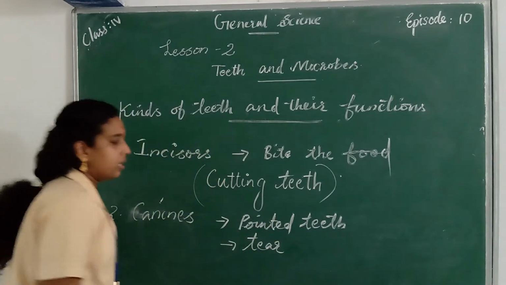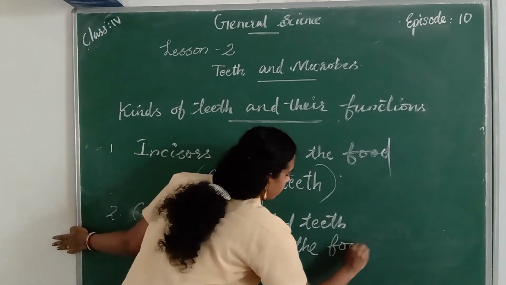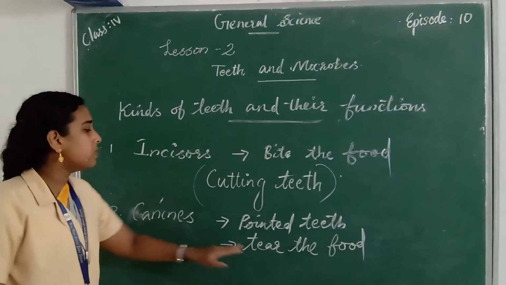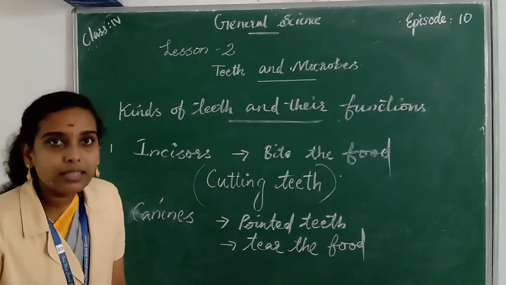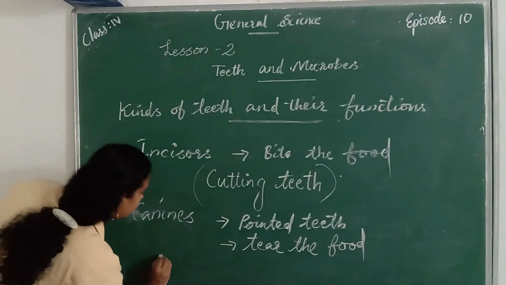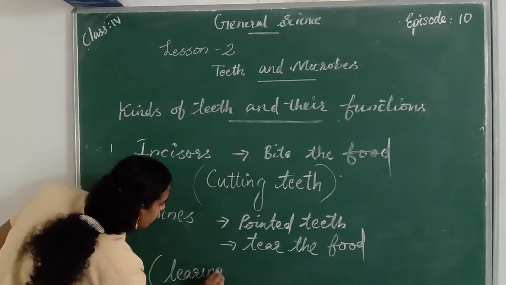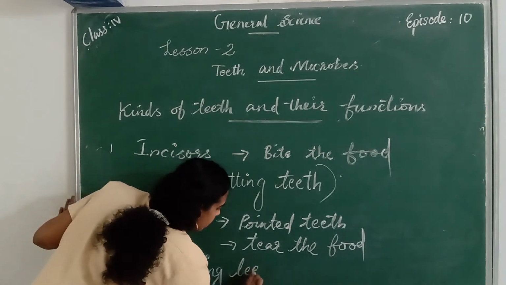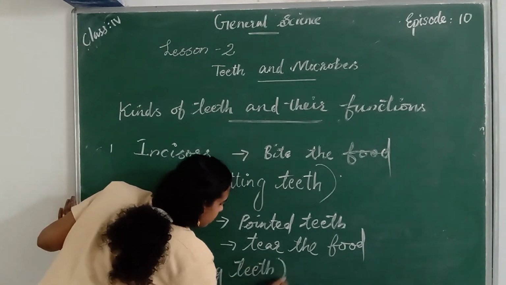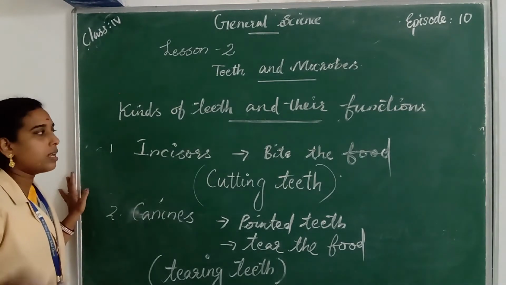Tear, T-E-A-R, tear the food items. Tear the food that we eat. So they are called tearing teeth. Canines are called tearing teeth. T-E-A-R-I-N-G, tearing teeth. T-E-E-T-H. Tearing teeth. So these are the first two kinds of teeth that are present in our mouth.